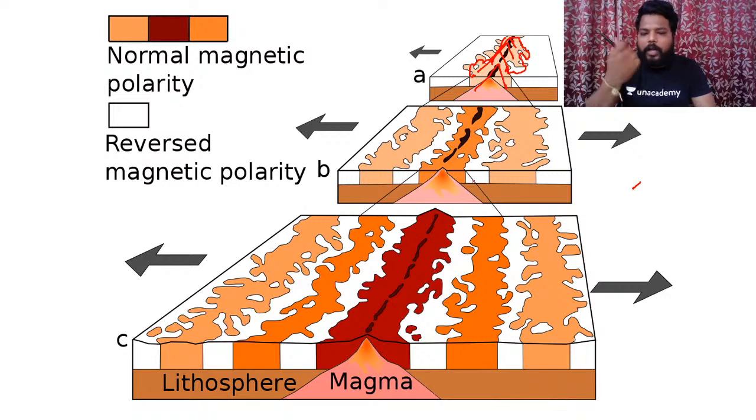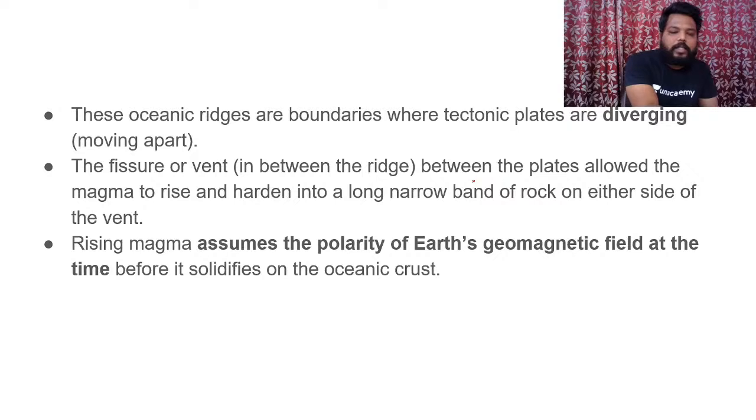So you can see the alternate strips of these rocks, and when you read about these mid-oceanic ridges, then you will have huge clarity associated with that. So the oceanic ridges are boundaries where tectonic plates are diverging. So in these locations where the oceanic ridges are formed, at these ridge boundaries, the tectonic plates are diverging away from each other. So whenever we see divergent plate boundaries in plate tectonics theory, we will be reading about the same related with the oceanic ridges itself.